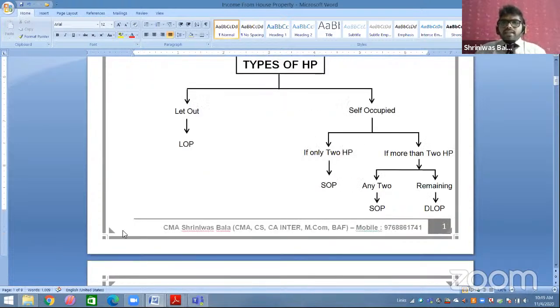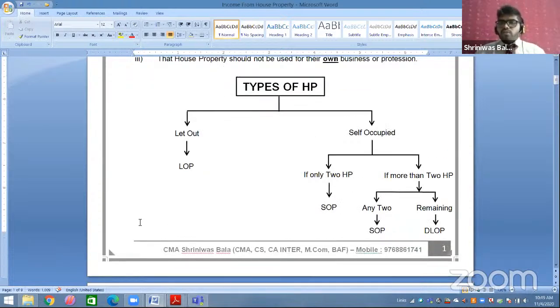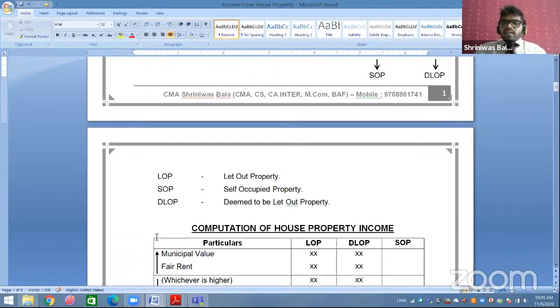Next point is related to types of house property. How many types of house property are there? There are 3 types of house properties. What are the 3 types? LOP, SOP, DLOP. LOP means let out property. SOP means self-occupied property. DLOP means deemed to be let out property. So what do you mean by all these words? Let out, SOP, DLOP, what do you mean by that?